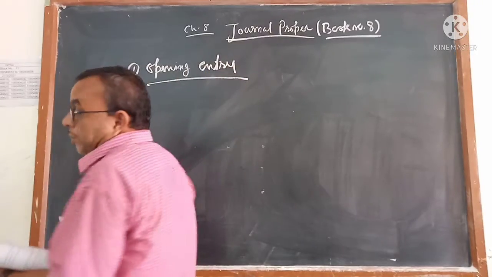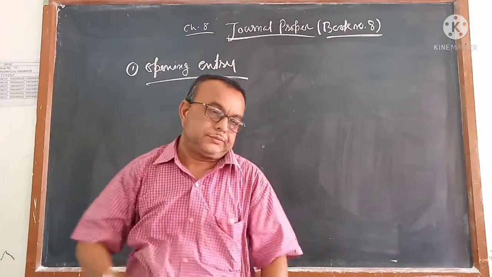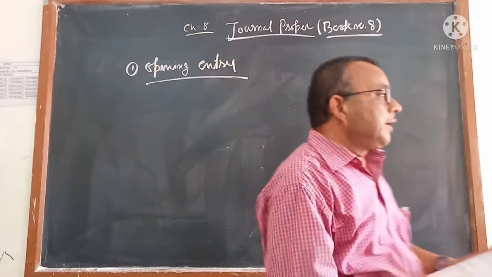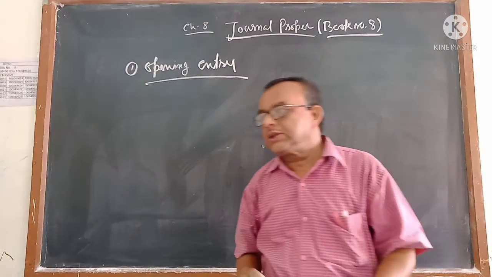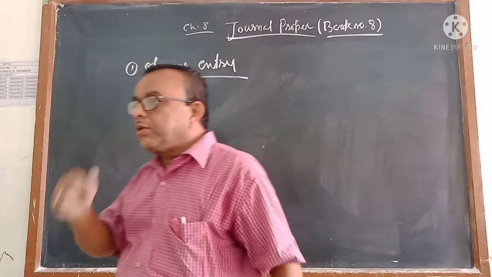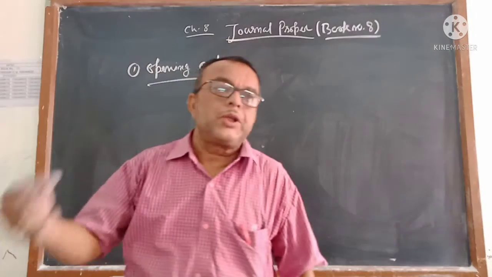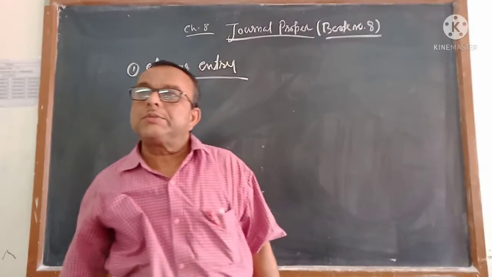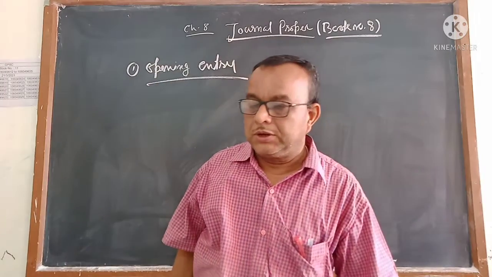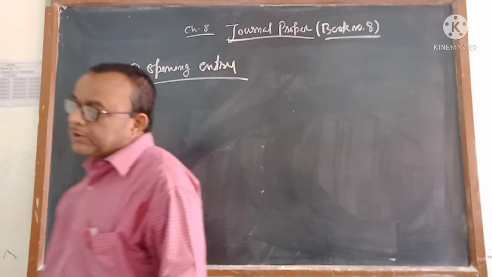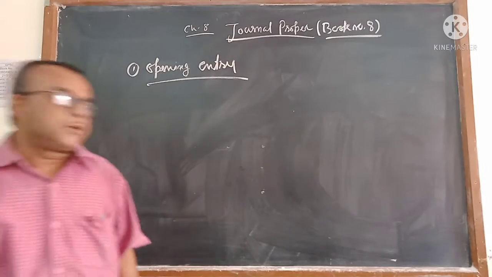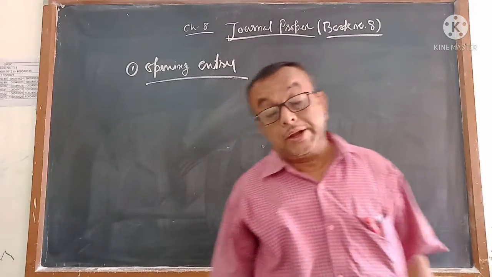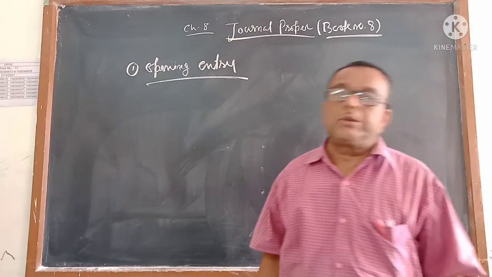The entry which you are passing first is called opening entry. If you want to start the business, what entry comes first? That's called opening entry. Because whenever you are giving money to the business to start it, you are giving cash to the business, so cash account debit to capital. You are giving furniture to the business, so furniture account debit to capital. You are giving machinery to the business, so machinery account debit to capital. You are giving debtors to the business, debtors account debit to capital.